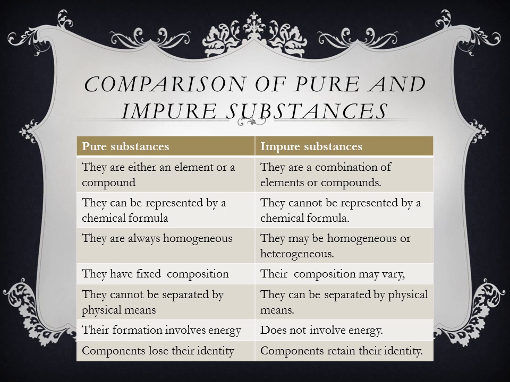Then pure substances cannot be separated by physical means. In impure substances, the components can be easily separated by physical means. Then pure substances, their formation involves energy. Impure substances, their formation does not involve any energy. Then components lose their identity in the case of pure substances, and in the case of impure substances, components retain their individual properties or identity.